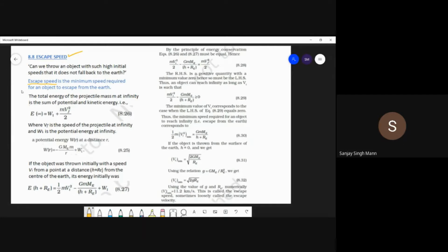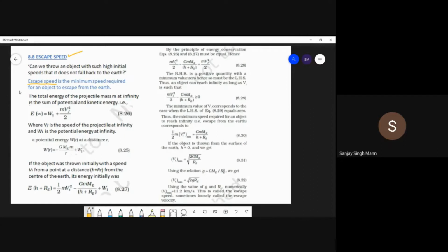Students, gravitation is one of the easiest chapters, but you have to do the derivations and concepts with your own hands. Once you do it, you won't find anything difficult. And this chapter is also one of the most important chapters, because this same concept is linked with 12th class electrostatic potential energy and electrostatic potential.